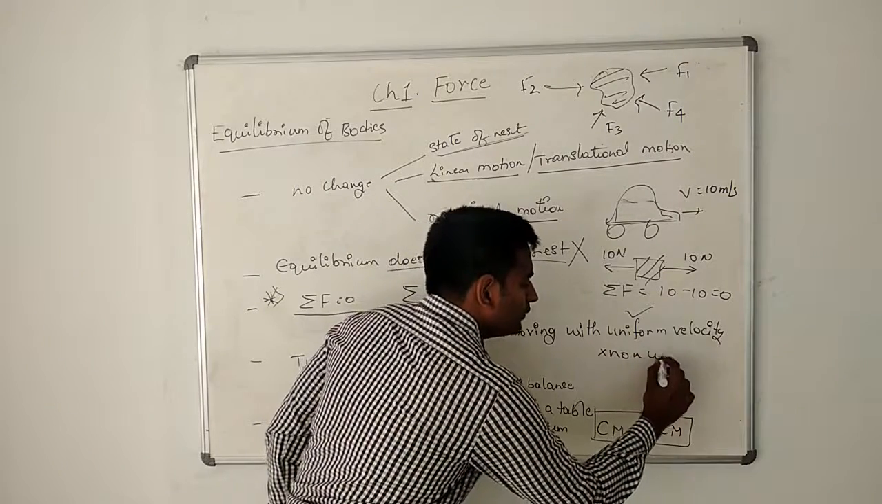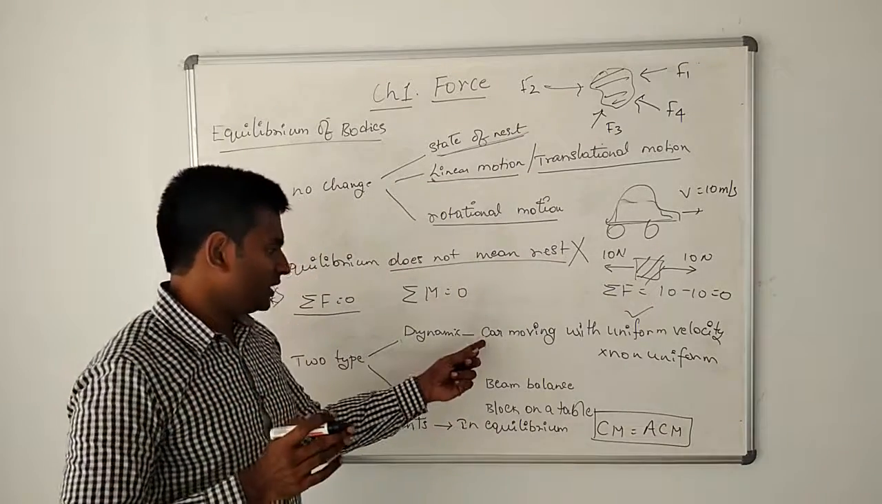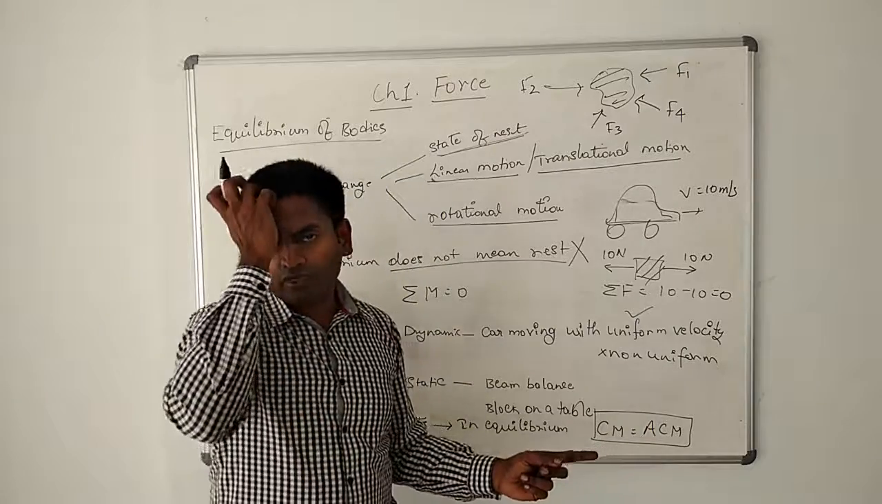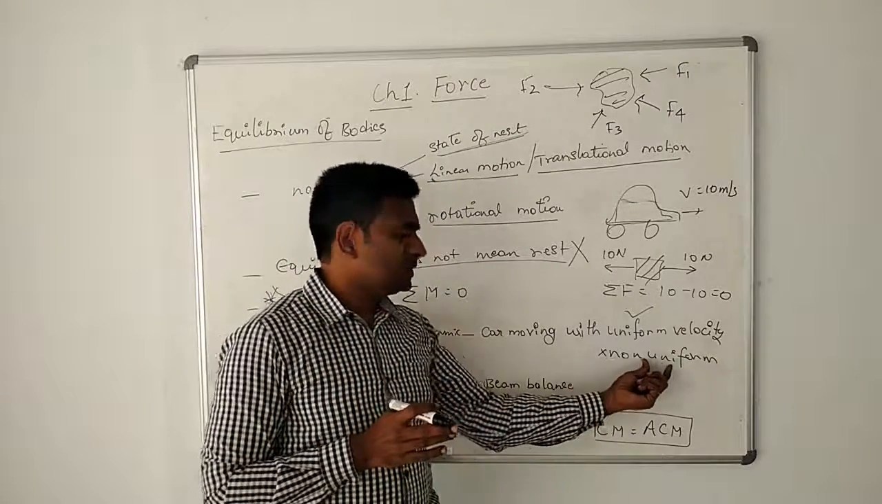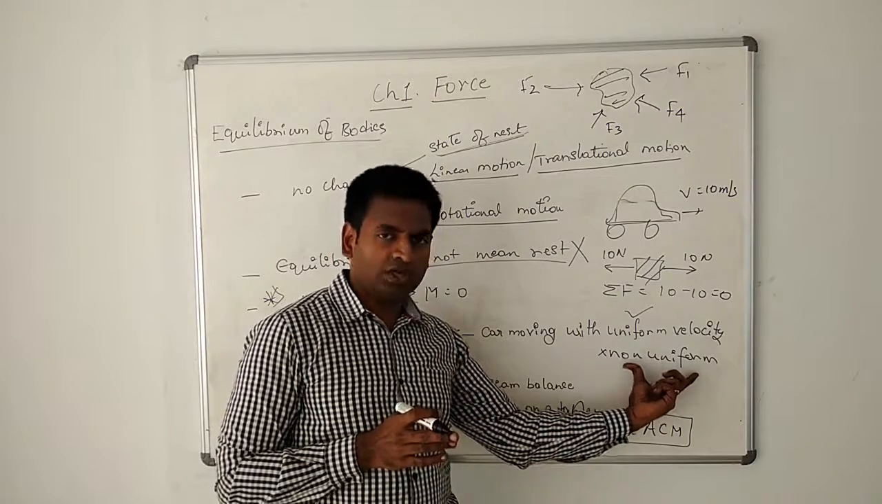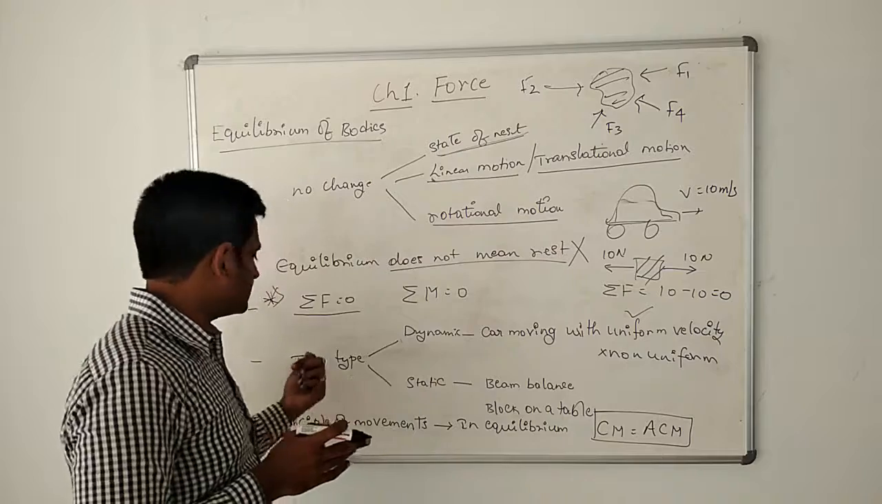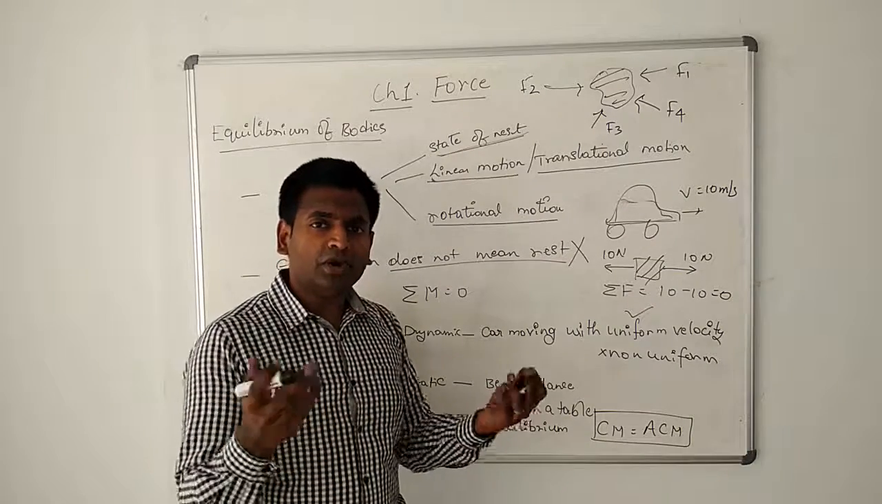But if it is a non-uniform velocity, then it is not in equilibrium. Why? Because whenever there is a non-uniform velocity, that means there is an acceleration. That is what the definition of non-uniform is. If there is an acceleration, obviously there is a force acting on it. Otherwise, why would anybody accelerate?